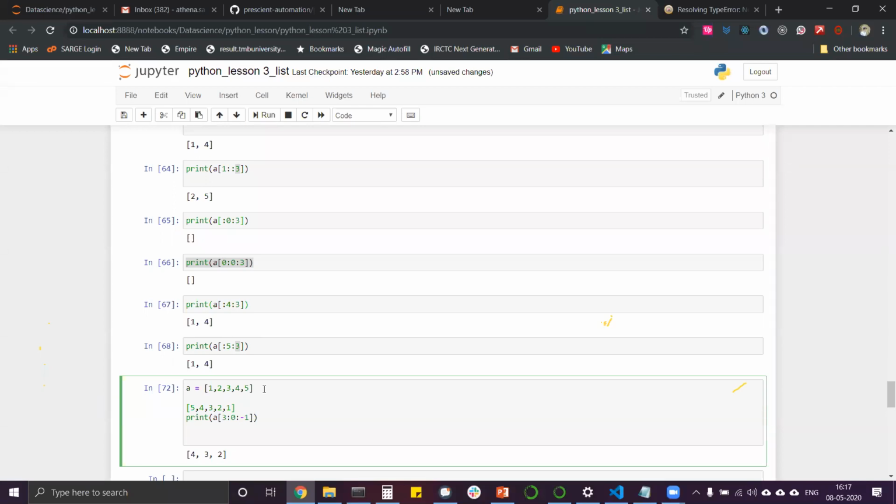Starting from 3 till 0 and reversing. Rishi, you were saying, Mohit, you were saying that the range in 3 to 0, the gap is -1. And Amar was also saying this, sir, because it is -1 and starts from 3 to 0, so it is 432. The range is 3 to 1.